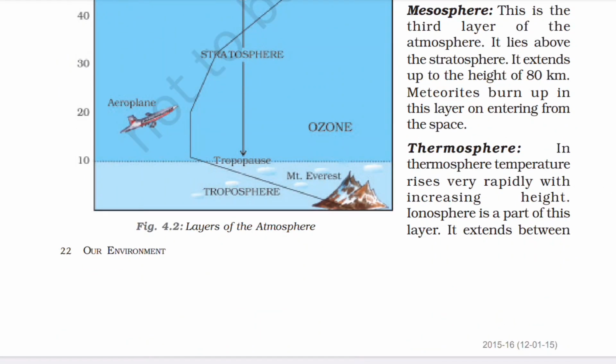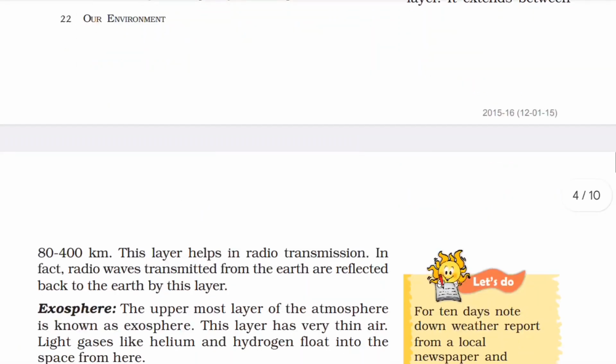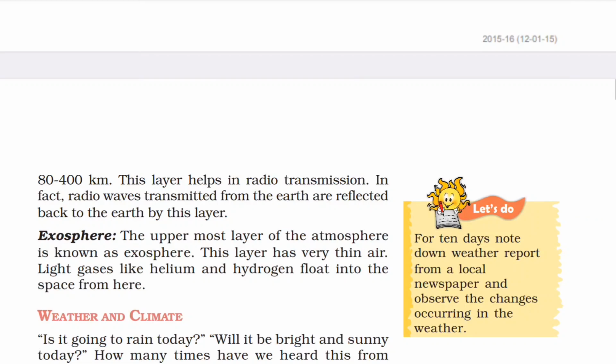Thermosphere. In the thermosphere, temperature rises very rapidly with increasing height. Ionosphere is a part of this layer. It extends between 80 to 400 km. This layer helps in radio transmission. In fact, radio waves transmitted from the Earth are reflected back to the Earth by this layer.